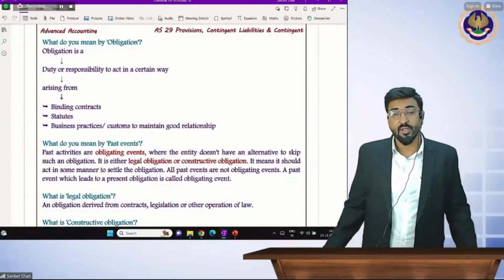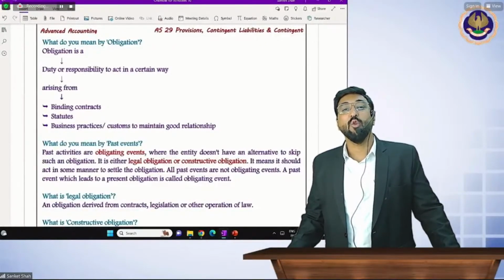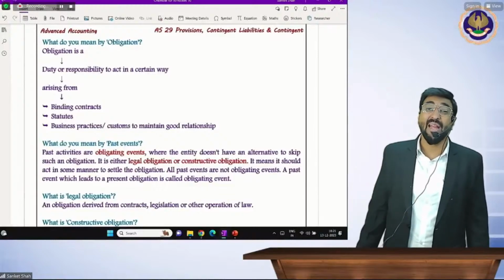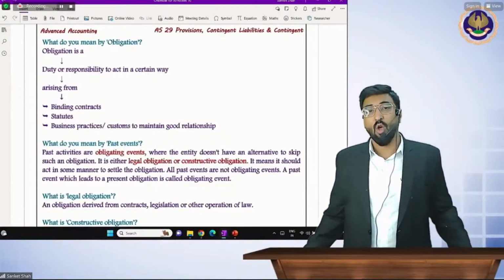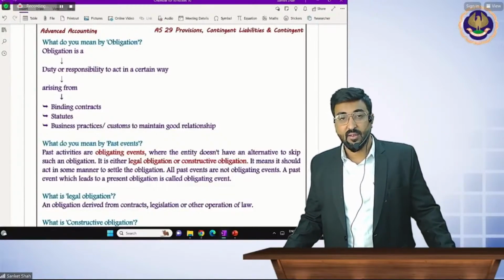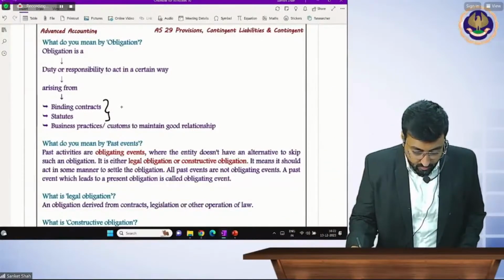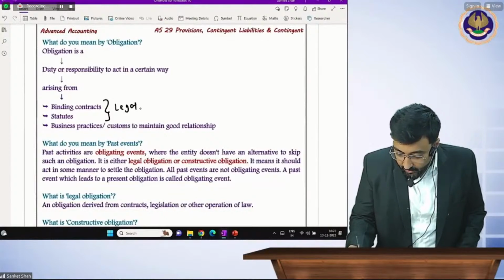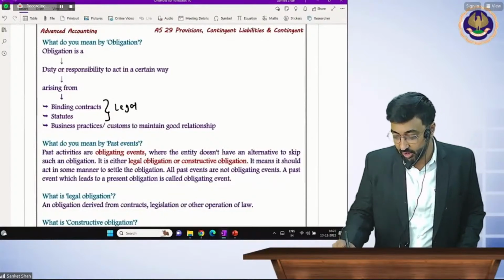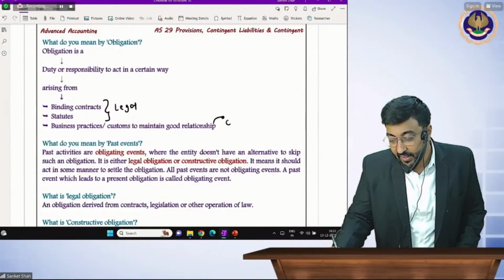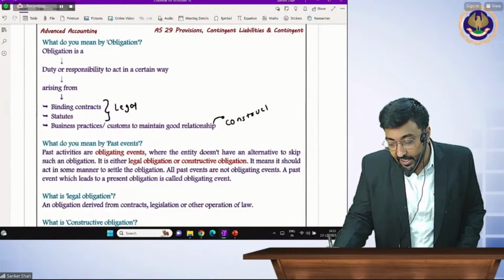What is obligation? Obligation is a duty or responsibility to act in a certain way arising from the binding contract, statute, or business practices. See, if it is a binding contract or statute, it is a legal obligation. And if it is by practice or custom, custom is traditions to maintain good relationships, then beta it is called a constructive obligation.